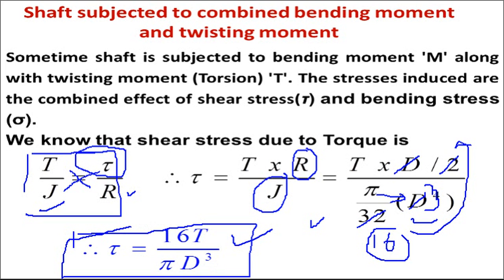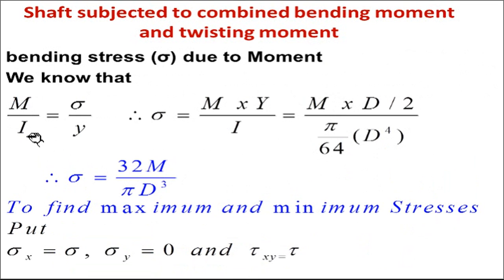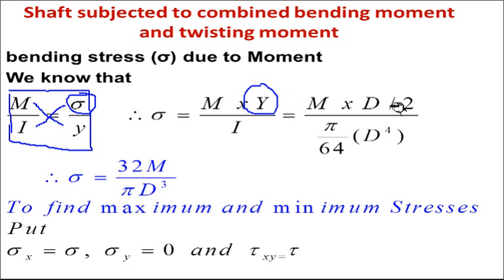Similarly, find out the bending stress. Using the bending stress equation, M upon I equals sigma by y equals E by R. Here we use the first three terms, M upon I equals sigma by y. We are interested in the value of bending stress, so sigma is equal to M into y by I, where y is the distance of the extreme fiber from the neutral axis, d by 2, and I is the moment of inertia, pi by 64 d raised to 4 for a circular section.